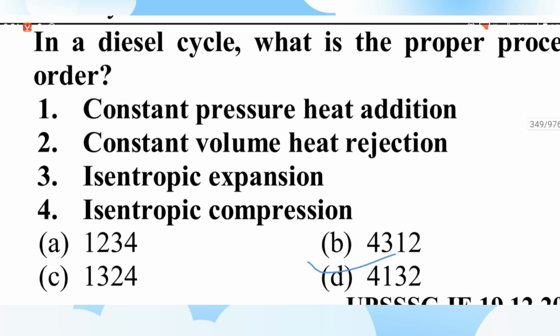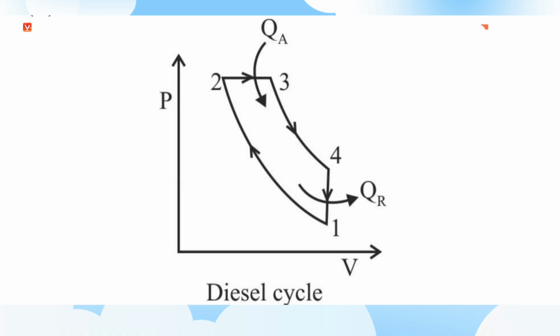4 for the isentropic compression. Diesel cycle: isentropic compression, 1 constant pressure heat addition, 3 constant volume heat rejection, 2 isentropic expansion. It is the right one. Look, this is a diesel cycle: compression isentropic, then constant pressure heat addition, isentropic expansion, constant volume heat rejection. Sorry, this is constant pressure.